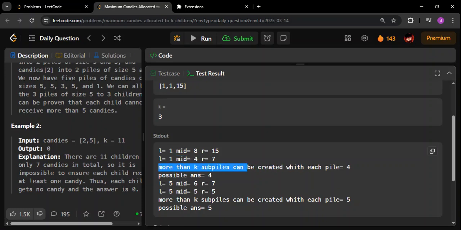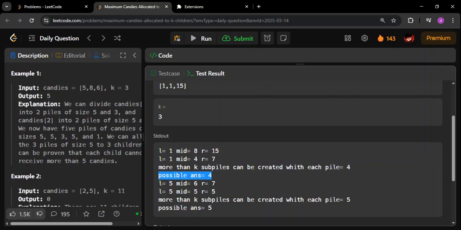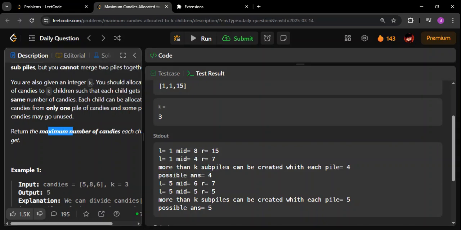More than k sub piles can be created with each pile equal to 4. That means it is possible. So 4 is going to be a possible answer. Remember, we need the maximum answer. This is a possible answer, but still it could be possible that we can go further. So what we'll do now, we will reduce our search space to the previous R, but the start will now be mid plus 1.